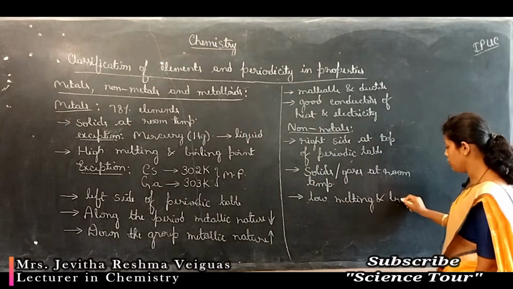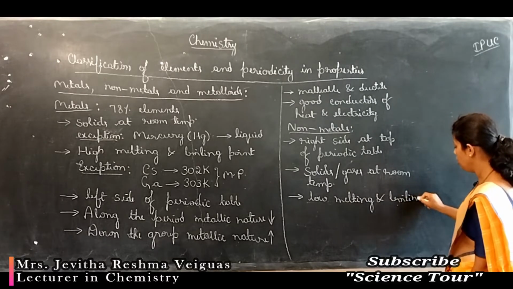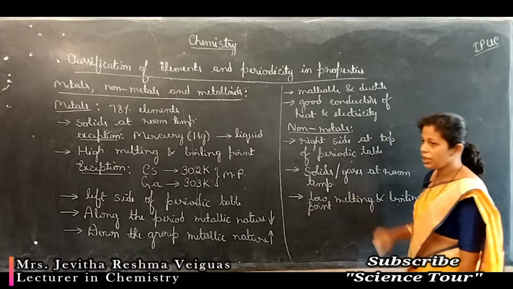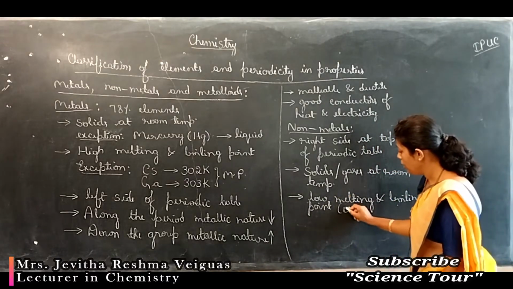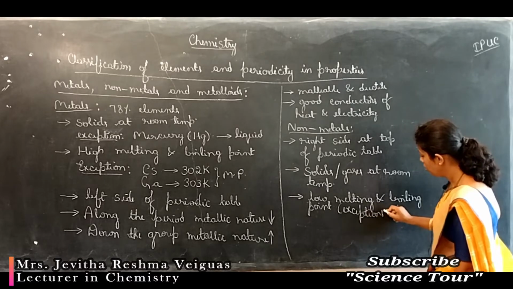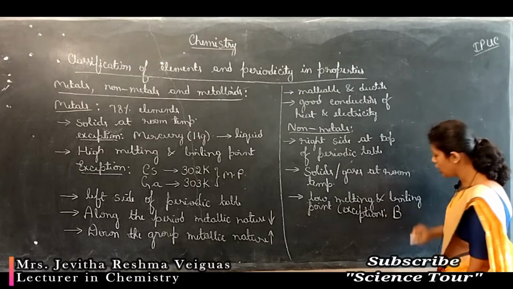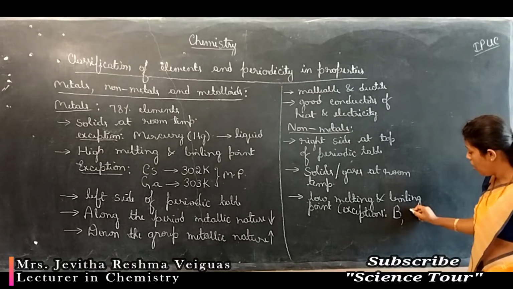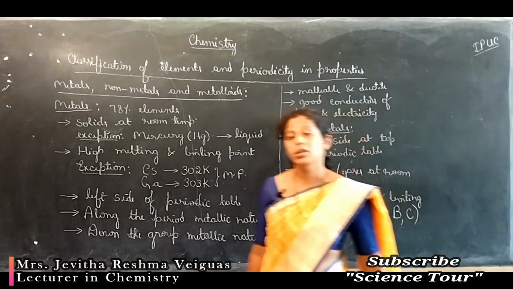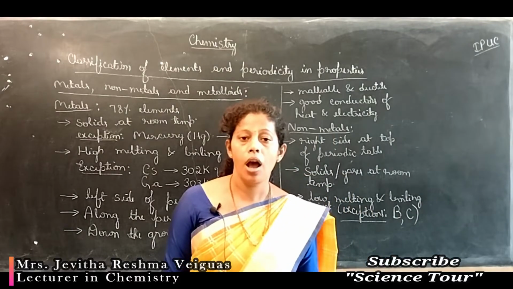But there are exceptions among the non-metals which have higher melting or boiling points. The exceptions are two: boron, which I'll represent as capital B, and carbon, symbol C. These two are exceptions which have high melting and boiling points.